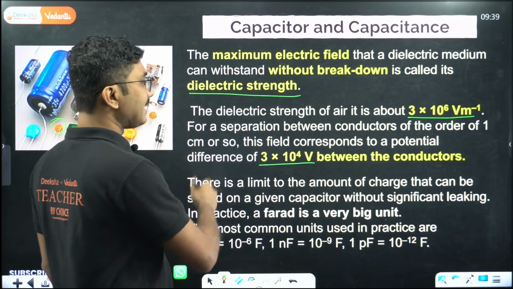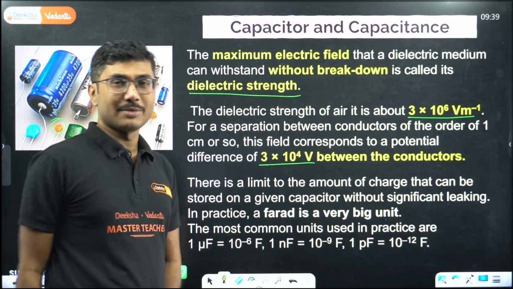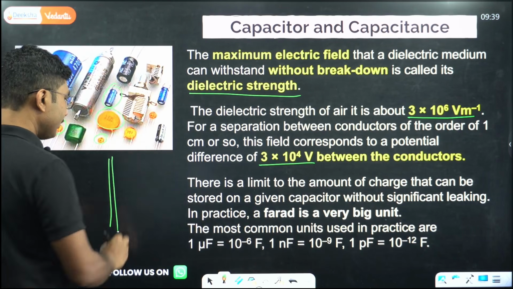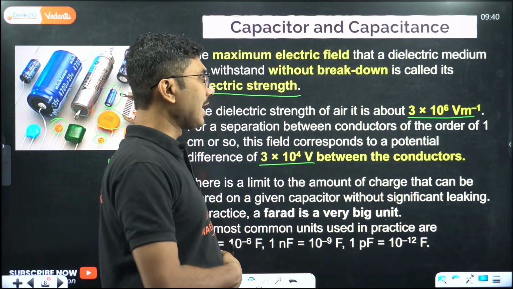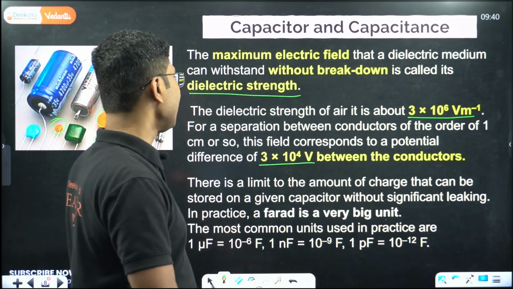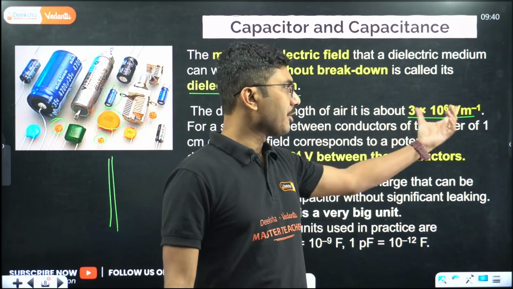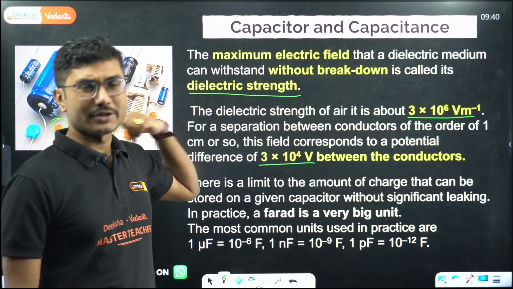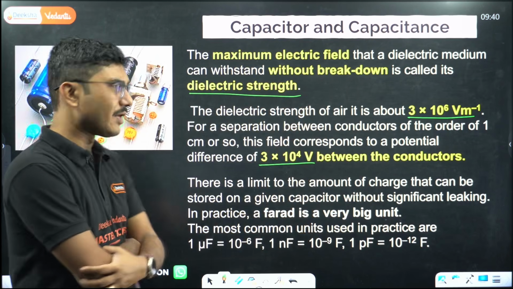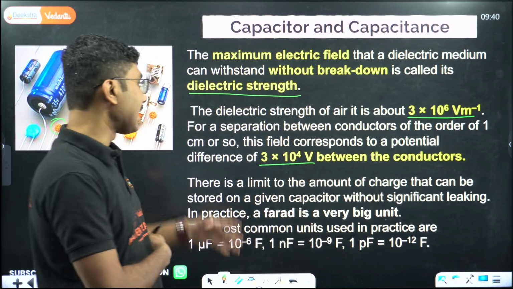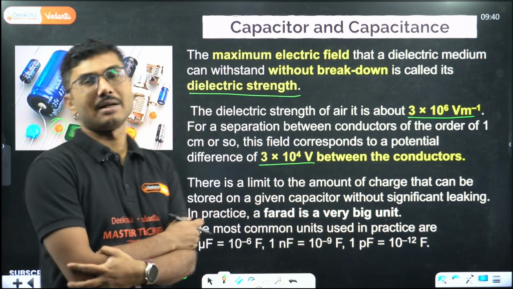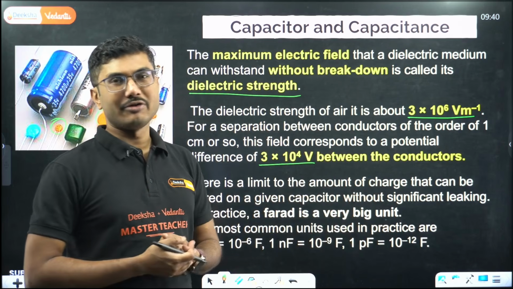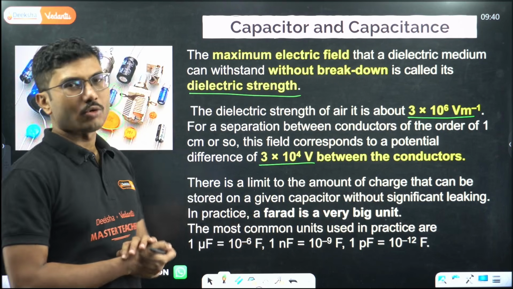So that's what I'm saying: if you are applying this much voltage at a 1 centimeter separation, and if you reduce this distance, then it can be a little bit higher. But the dielectric strength is about 3 times 10 to the power 6 volt per meter. It is fixed for a given material. For air it is this value; for certain other materials it will be some other value. But one important point is that there is a limit to the amount of charge that can be stored. If you store more than that, the voltage will exceed and the capacitor will break down and stop working properly, right?